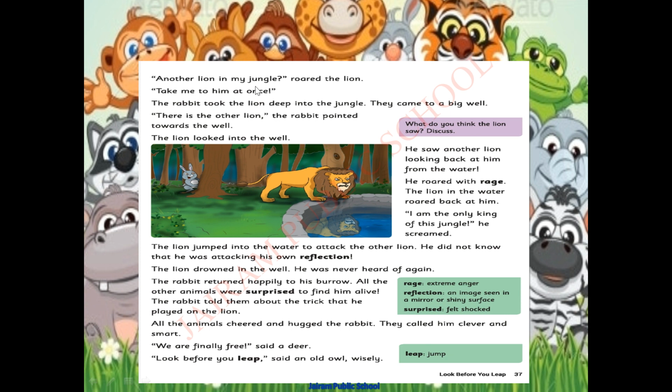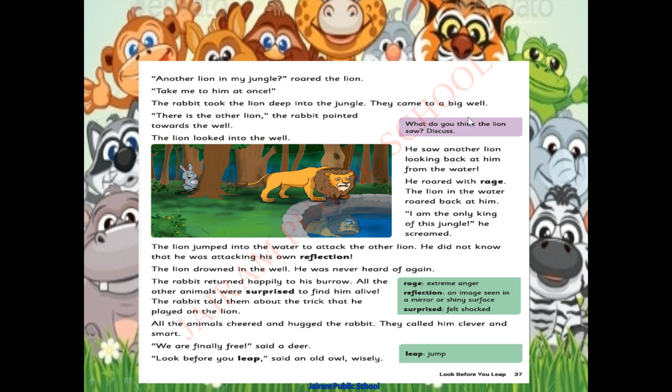The lion was so angry. Take me to him at once. At once means one time, take me to that lion. So the rabbit took the lion deep into the jungle. Deep into the jungle in the sense, inside the jungle. The rabbit is taking the lion a long distance.